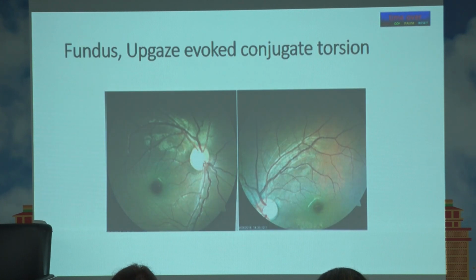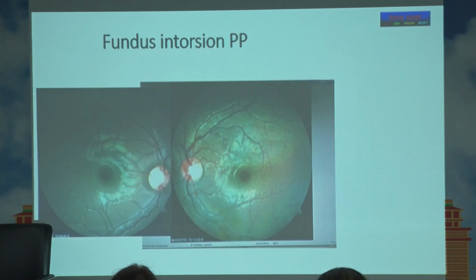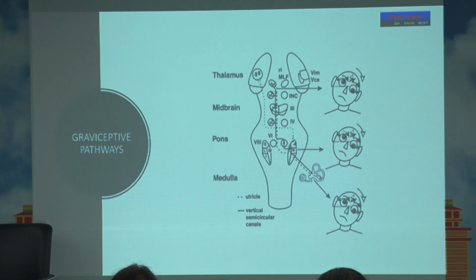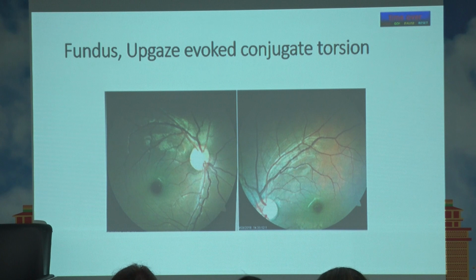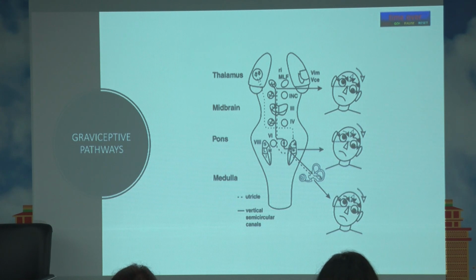As this child looks up, you can see that the intorsion which was there in this right eye has gone into extorsion, and the other eye has gone into intorsion. So this change in torsion has happened because of gaze. This case is a published case. So very interesting. This shows that there is involvement of the otolithic pathways which are used in the vestibulo-ocular reflex.